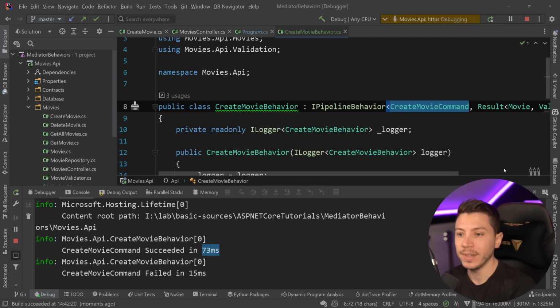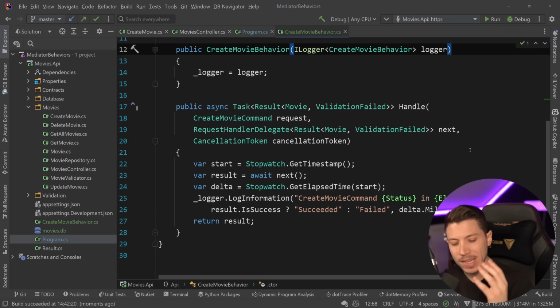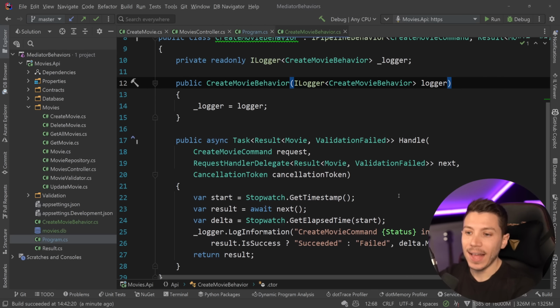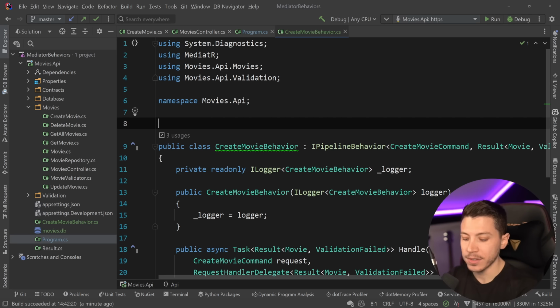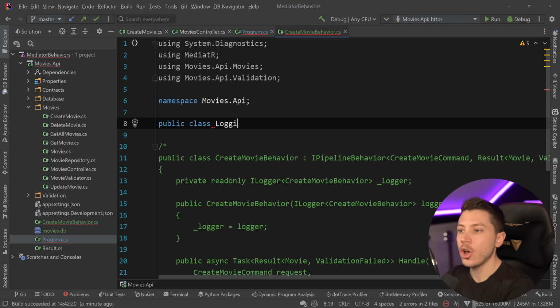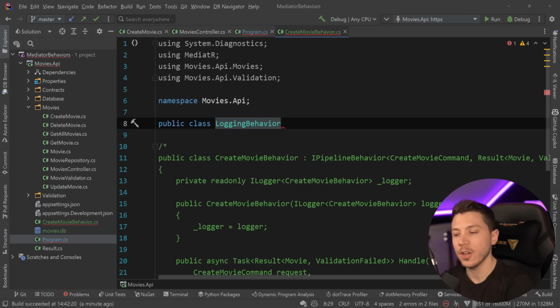and the response movie type, which makes you wonder, well, isn't that stupid? Because if you have something as generic as logging, surely you want it to be applied to anything, and you would be right. And actually MediatR has a way to handle this. So what I'm going to do is just comment it out and say public class LoggingBehavior. So now we have this generic cross-cutting concern name.